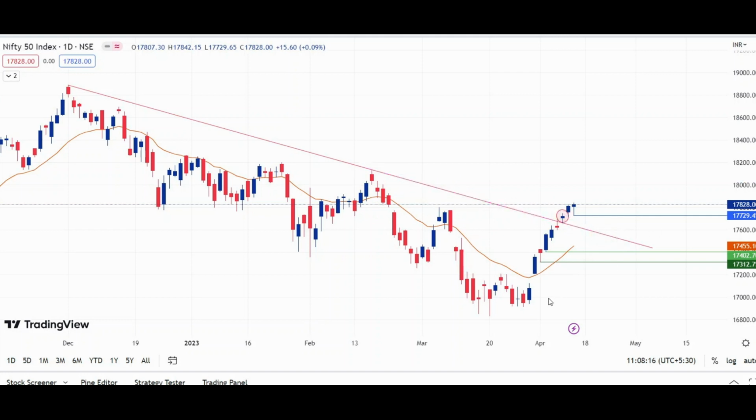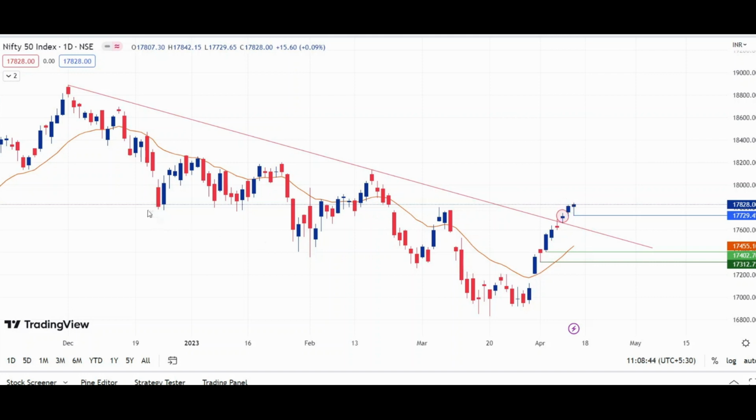Also, since this is a straight move, this move will get a correction, because as we know, every impulsive move has a correction. Impulse, correction, impulse, correction, impulse. In the same way, for this impulsive move, we may expect a correction. If the correction comes, till where will it come, and what will be the important support for Nifty in the next week? For that, we need to shift the time frame.